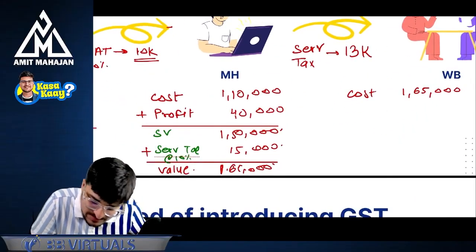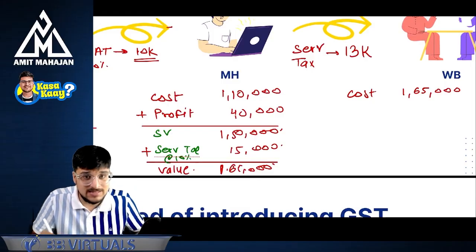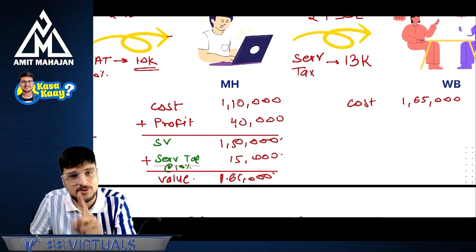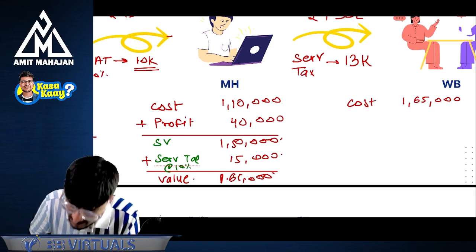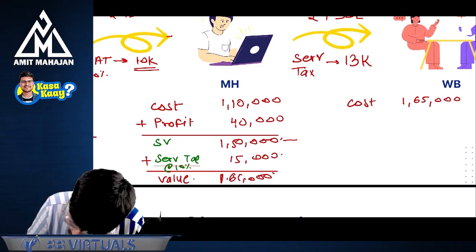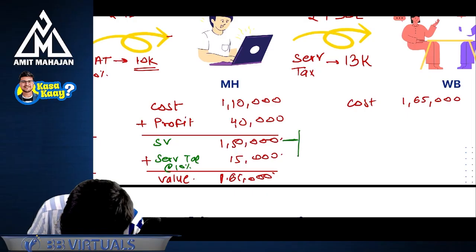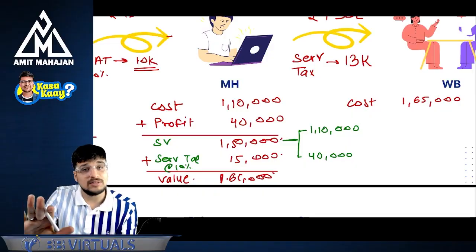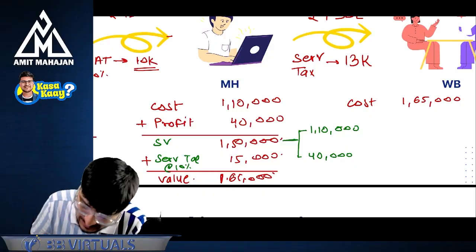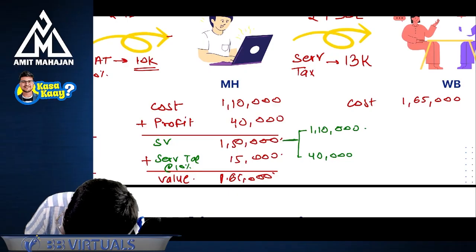While I am computing the service tax of 10%, please understand one thing. While I'm computing the service tax of 10%, can I say this 10% is on 1,50,000, everyone? Correct? So let's break down this 1,50,000. This 1,50,000 has two components. One will be 1,10,000, and the second will be 40,000. So there is no problem with the 40,000. The problem is in the 1,10,000. I will further bifurcate this 1,10,000 into two parts.